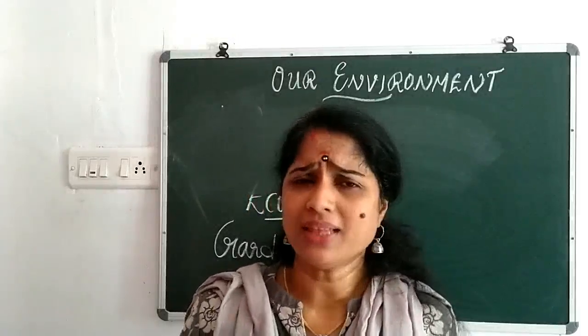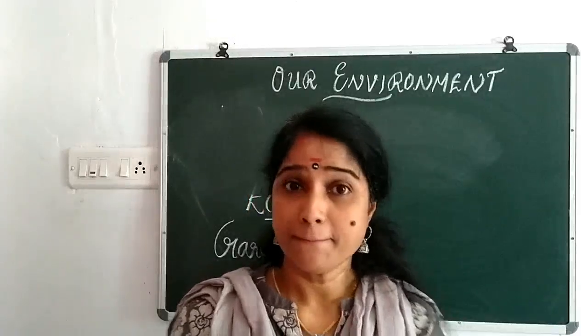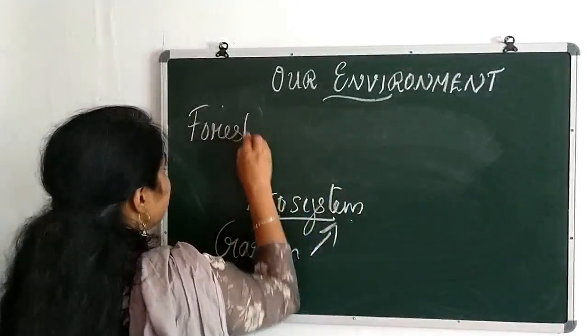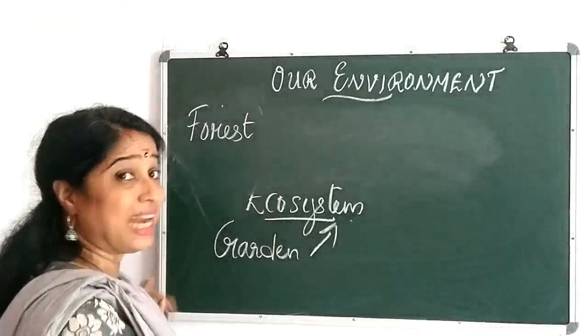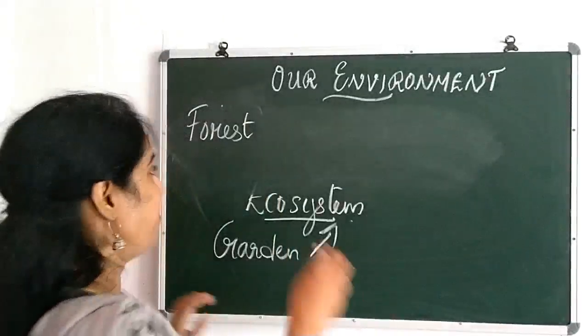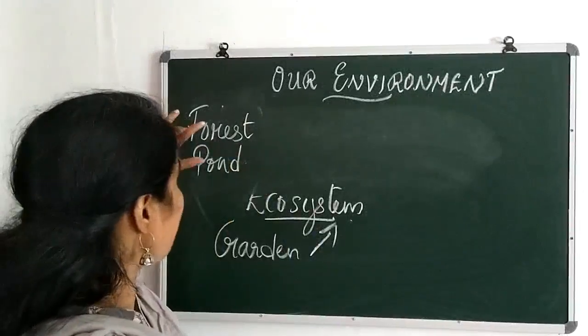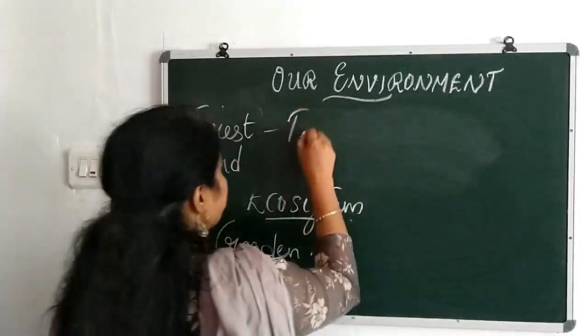Can you suggest some other examples of ecosystem? Very good. Forest is a typical example of an ecosystem. Then, aquatic ecosystem, pond. So, this is an example of a terrestrial ecosystem.